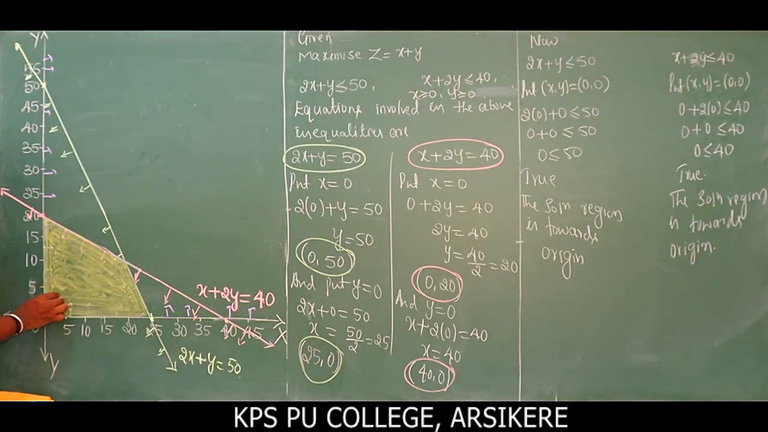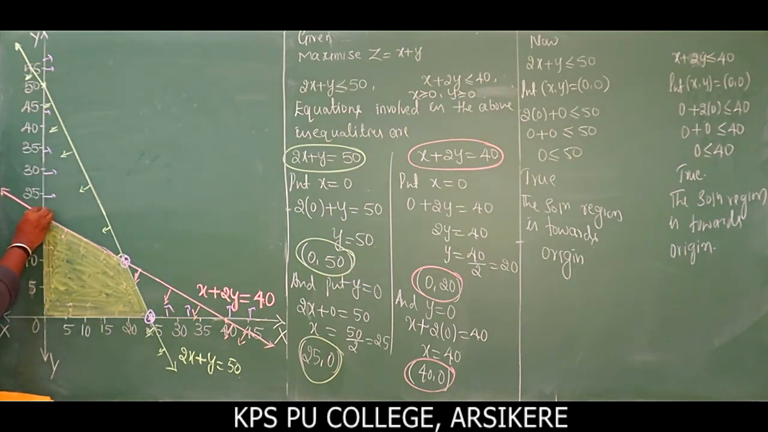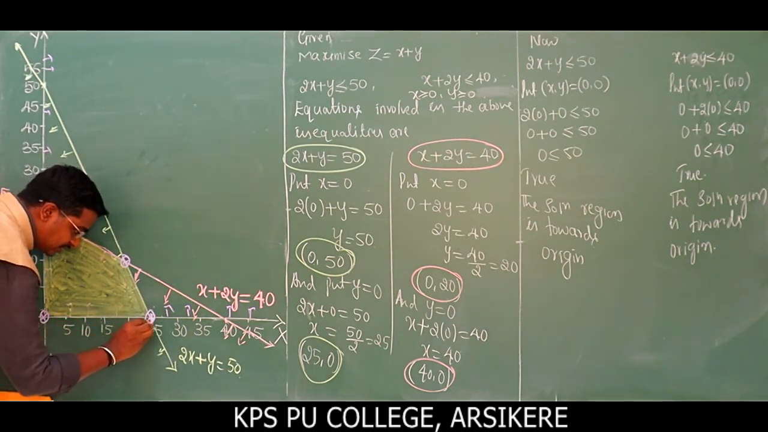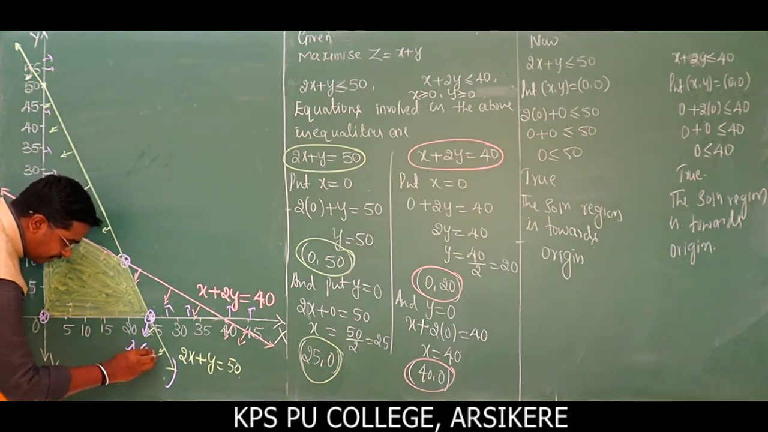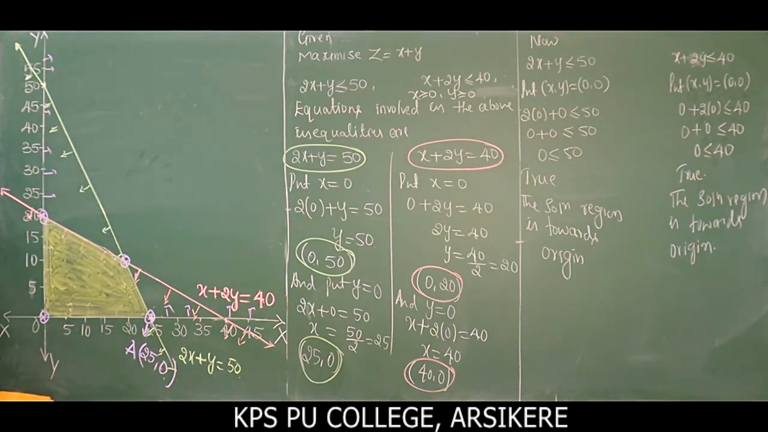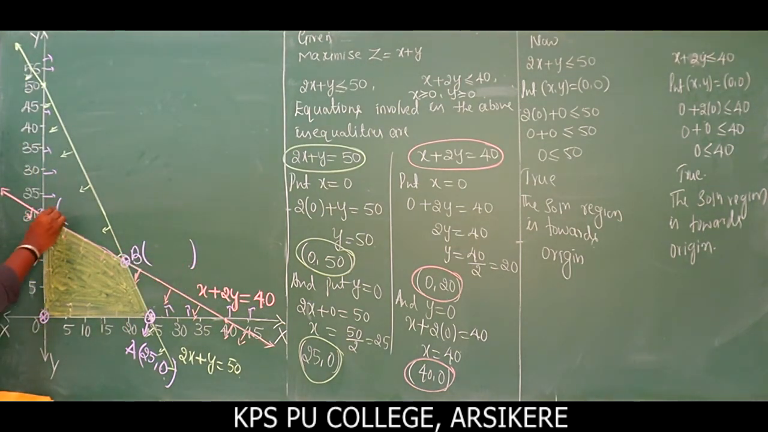So after obtaining the feasible region, what is the next step? The next step is to determine the corner points, right? Here we have one point, here another point, another point, and here one more point. So let us label them. I will take this point as point A. The corresponding point here is 25, 0. This will be the point B. This is the point C, which is 0, 20. And we have another point here, the origin, with the value 0, 0.